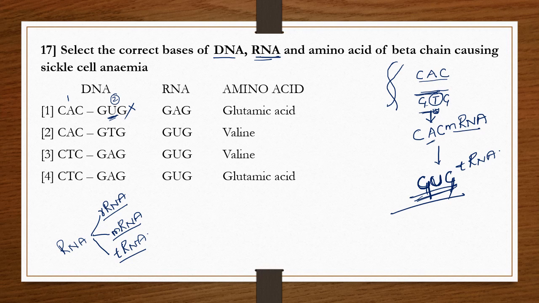Here, two bases are given on this DNA. One base is present on one strand and the other on the other strand. From these strands, first it is copied onto the mRNA and then it is transferred to the tRNA.